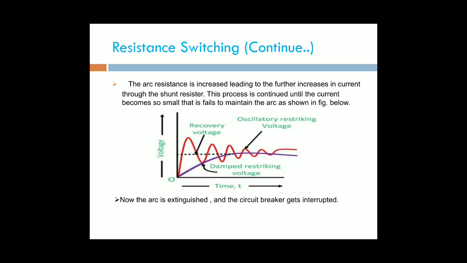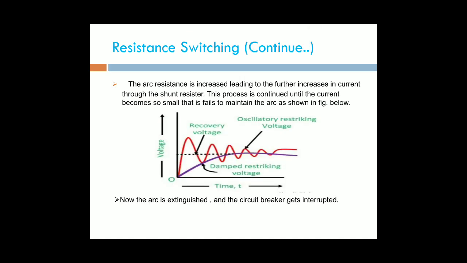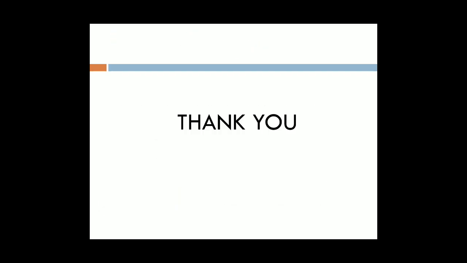But due to the resistance switching, some oscillations will be observed, which is known as the oscillatory restriking voltage. This may be reduced by connecting the resistor across the breaker contacts. Okay, this is the resistor switching. Thank you.